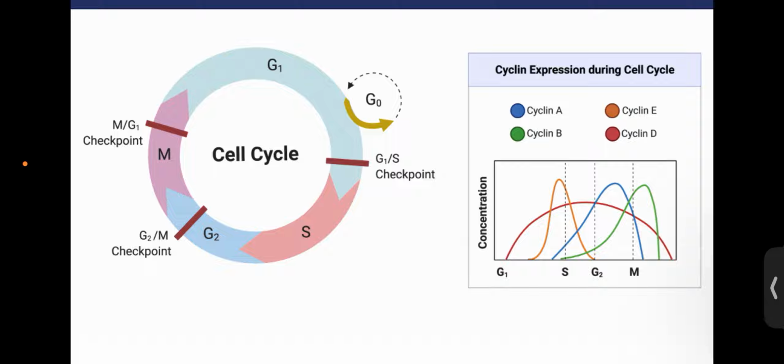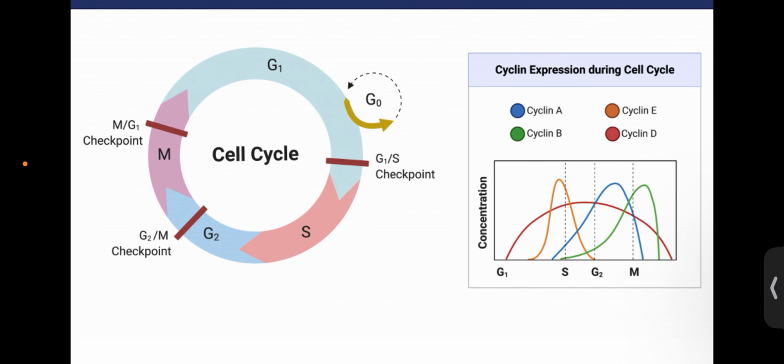And very interestingly, there are a few proteins which coordinate all these events in cell division. So there are two proteins which play an important role in cell division. They are called cyclin proteins and kinase proteins. Cyclin dependent kinases need cyclin proteins.